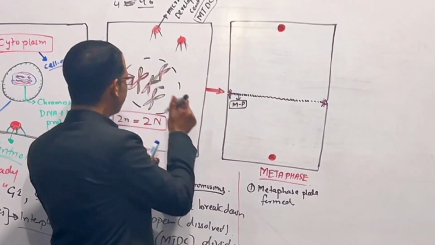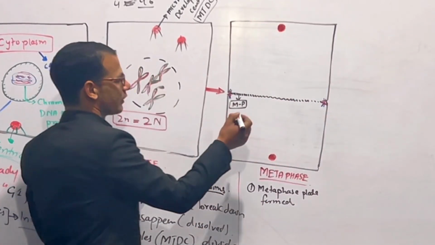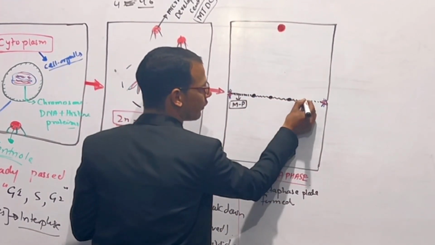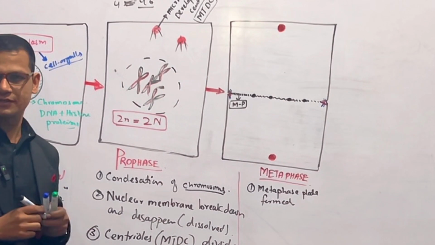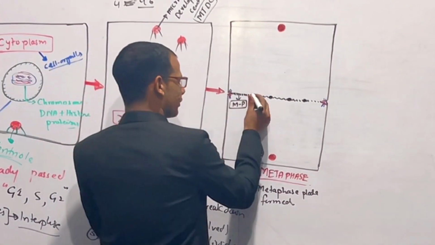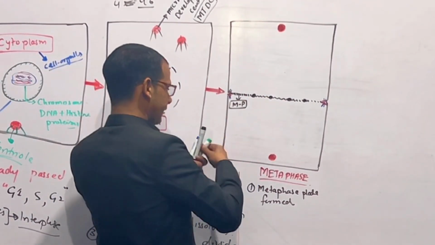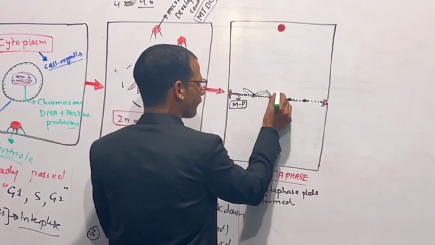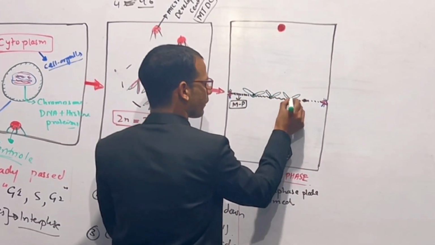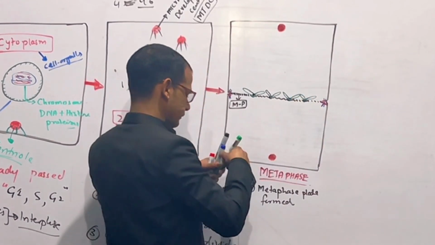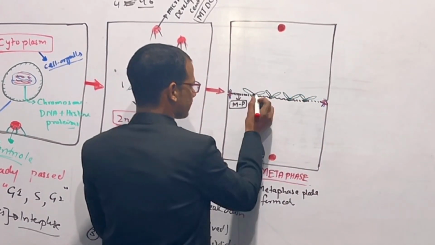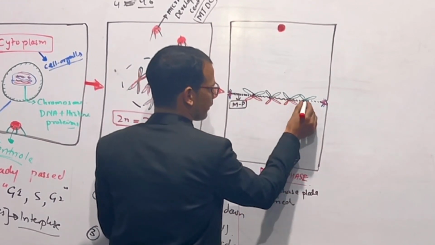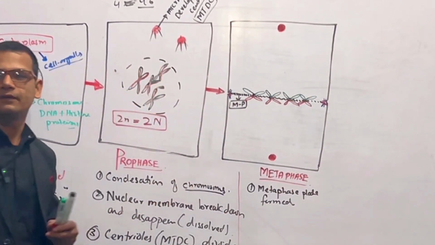For example, we have 4 chromosomes. This is 1, 2, 3, 4. 4 chromosomes, right? These chromosomes aligned on this metaphase plate, right?